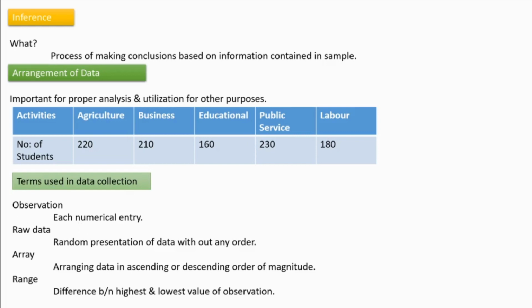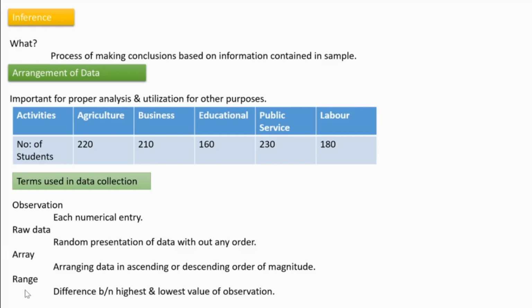If we consider height, 160 centimeter, that entry is an observation. Then raw data: for height we got so many values, simply with us. There is no arrangement regarding that height. So many figures I have, that is called raw data. There's no order. Then array. Array means we arrange it in ascending or descending order based on its magnitude. Okay, I think it's very clear to you.